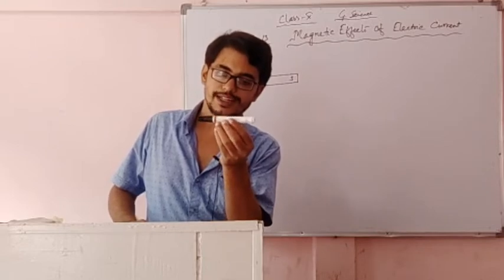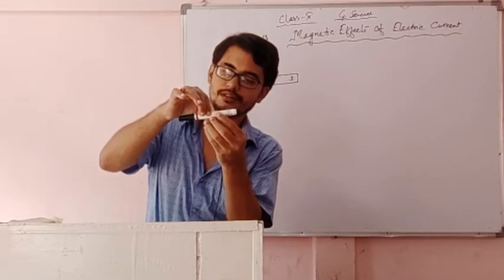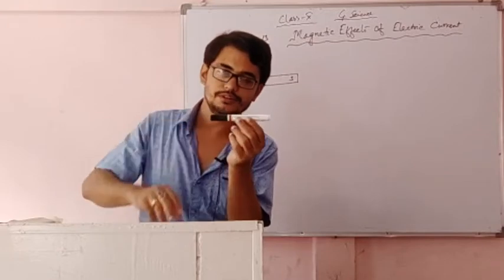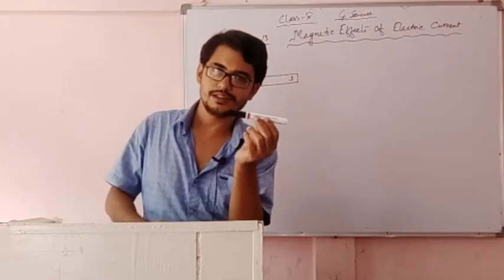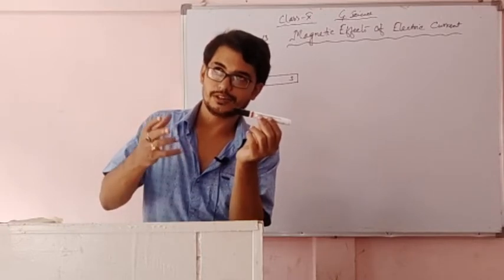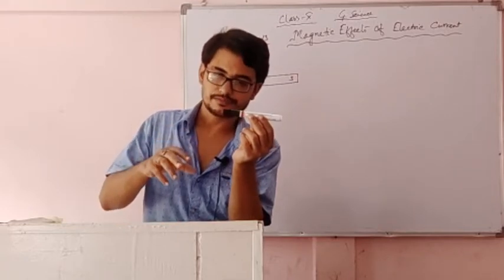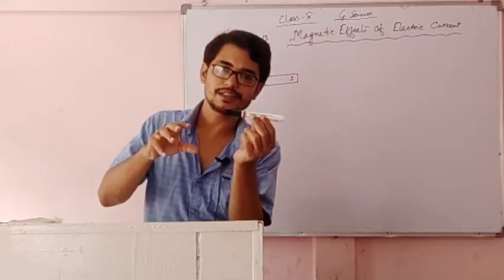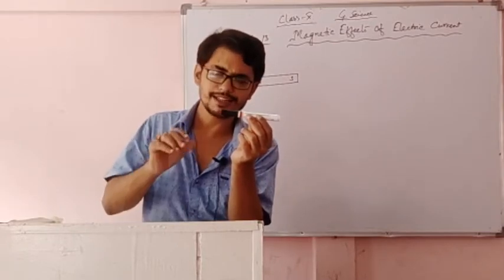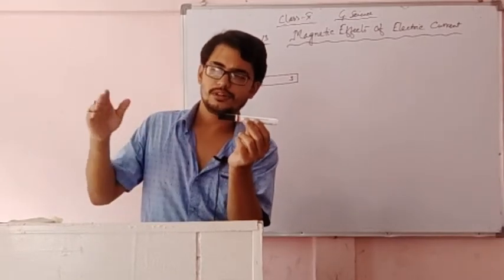then let us hang it by a thread in the middle and leave it for some time. Before that, with the use of a magnetic compass needle, we must identify north and south in the area where we are going to hang it. The magnetic compass needle gives us the exact geographical north-south direction. After identifying, suppose this side is our north and this side is our south.